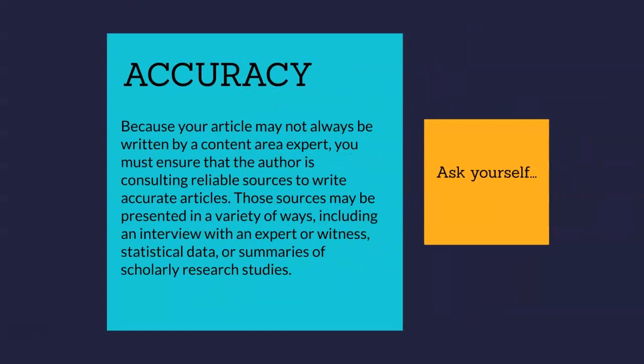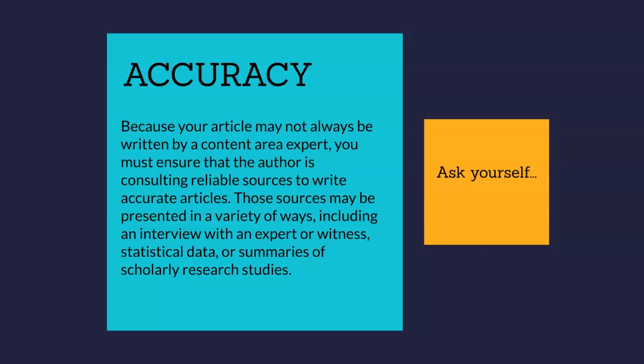The second A revolves around accuracy. Just as you have to make sure that you're using truthful and credible information in your essays, your author should be doing the same thing in their article. It may not always be written by a content expert, so you have to ensure that the author is consulting reliable resources in order to write reliable articles.